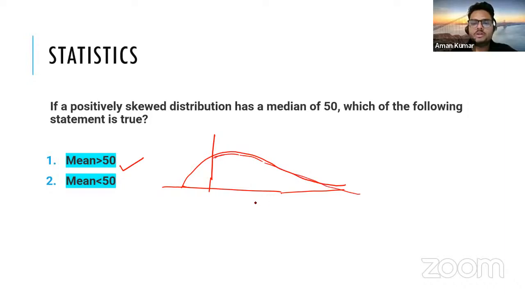Okay. So here values are increasing. So in one way, you can say that more numbers are greater than 50, which means mean will be greater than 50. So that is how you can say, if it's negatively distributed, more observations will be on this side. If more observations are on this side, then mean will be less than 50.